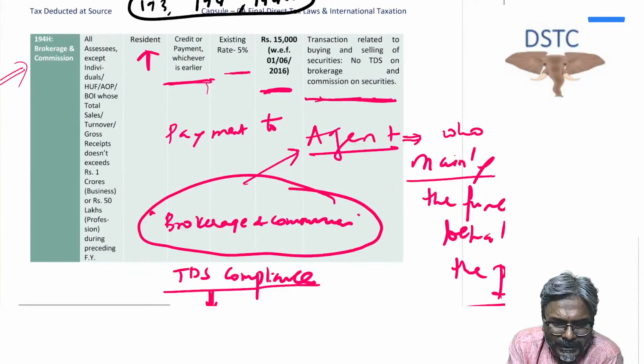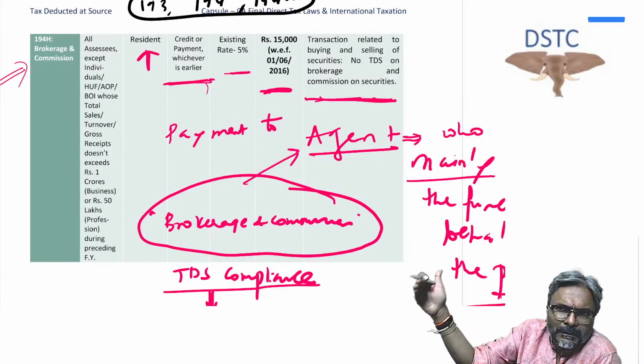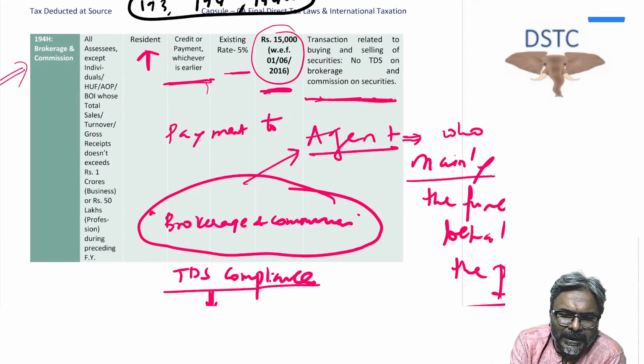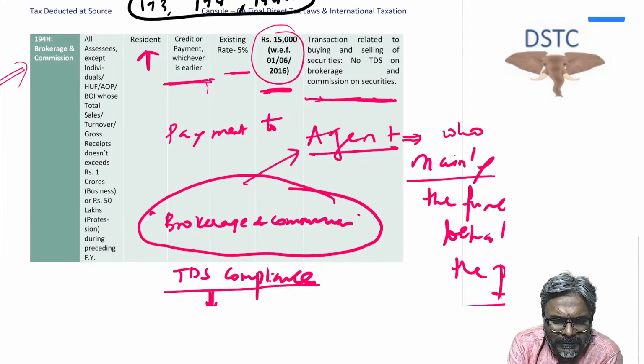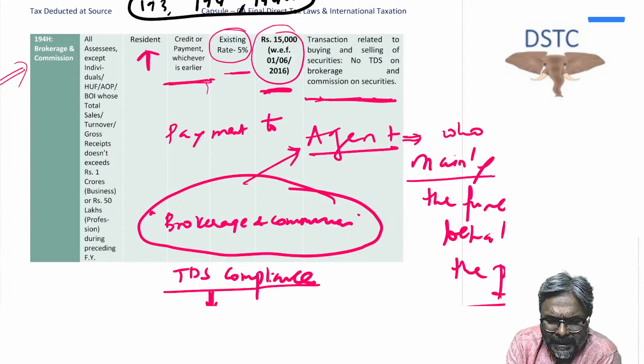194H, commission and brokerage. Who is making the payment to whom? The principal is making the payment to the agent, and the payment should cross the threshold of 15,000. If the payment crosses the threshold of 15,000, in that case the existing rate, as you know, is 5%. So 5% is the rate of TDS to be applied on the same, and that exactly is the point. I hope all of you are clear with this one.